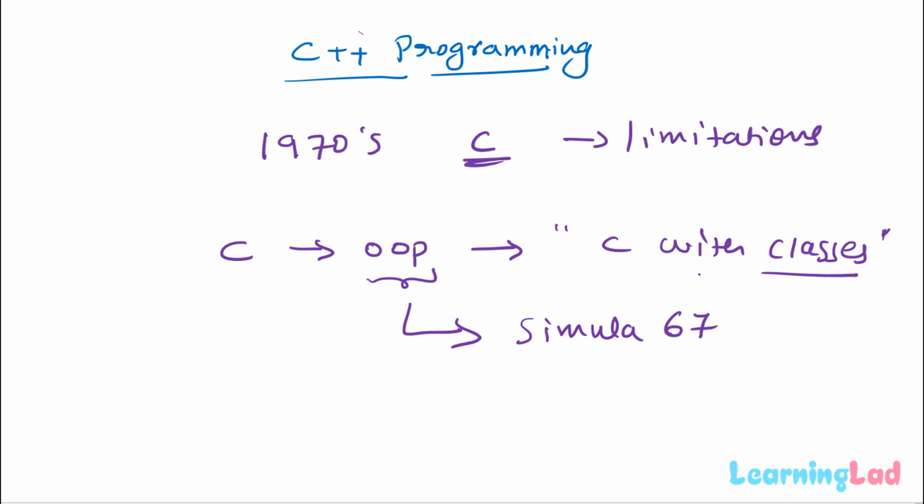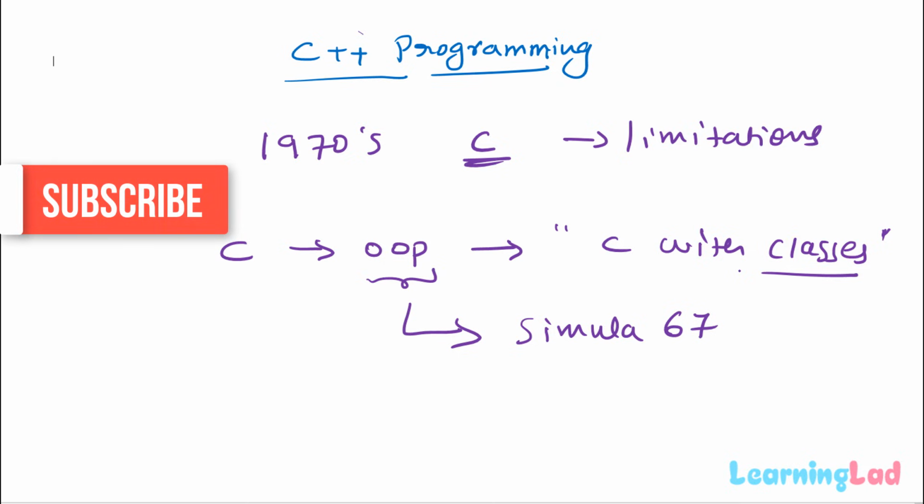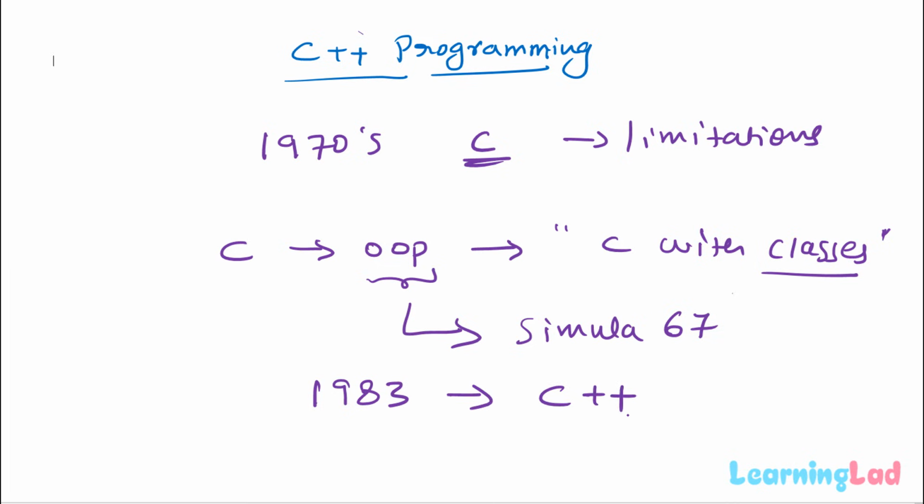Now, the new language which was created, which is the C with classes, was a better choice for writing the programs where the programmers have to perform some complex programming operations. And after that, in 1983, they renamed this C with classes with C++. Now here the interesting thing is this ++, it is actually an operator from the C language, and this plus plus is an increment operator. And here, since this new language is an incrementation or the next step of the C language, they named it as C++.